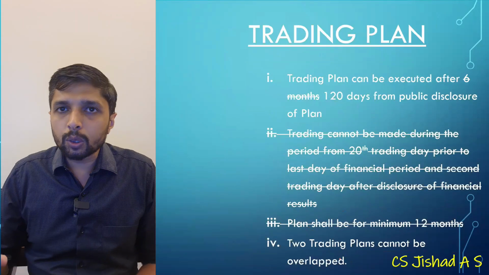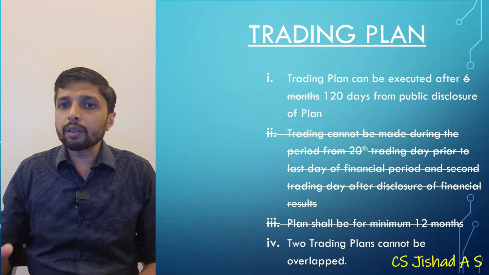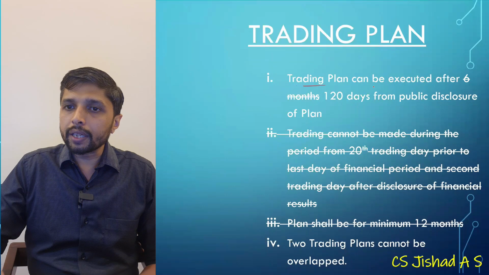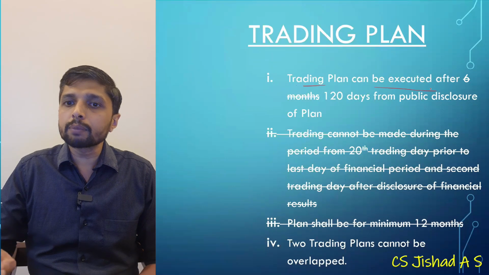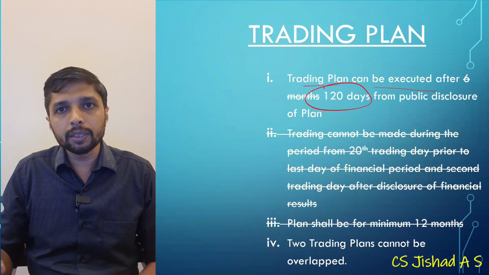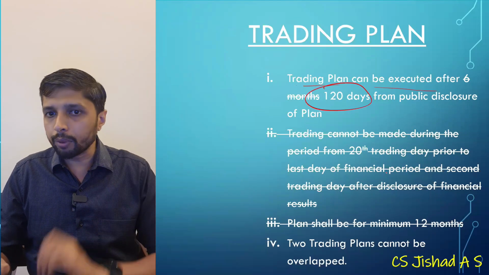Then with respect to trading plan, we were having 4 points. So in the first point, trading plan can be executed. It was 6 months after public disclosure. Now it is 120 days. 6 months have been removed. Now it is 120 days.